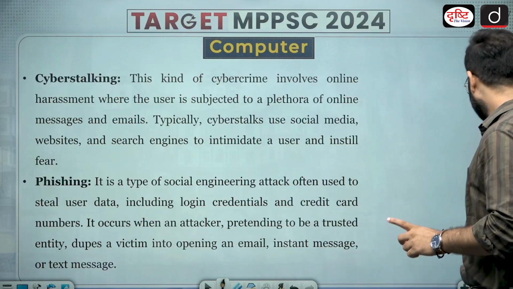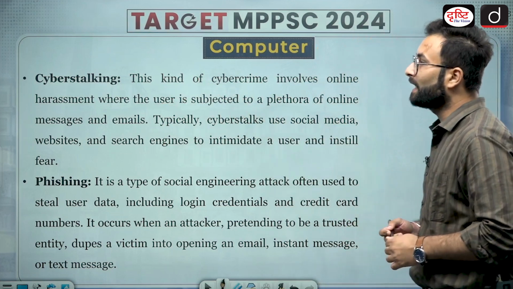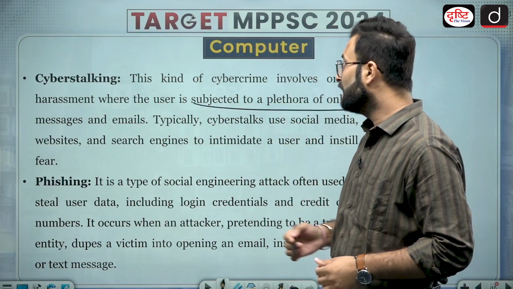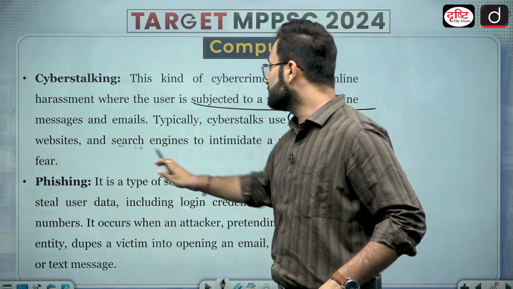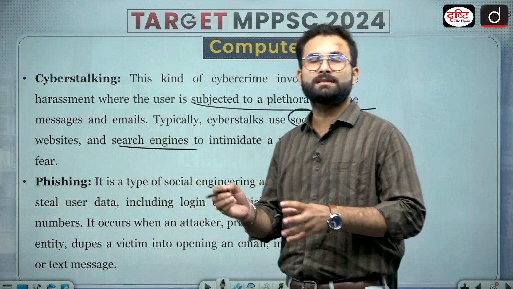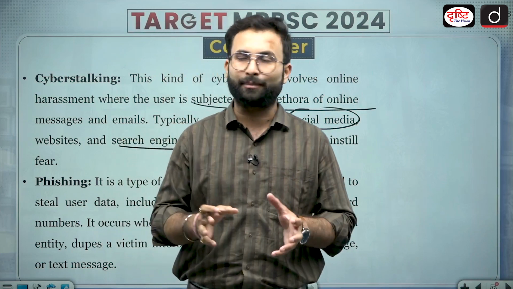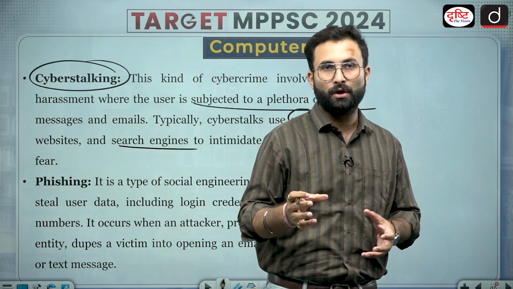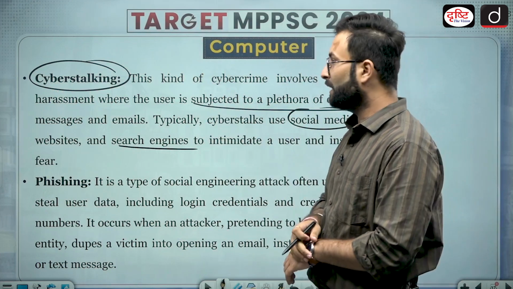Okay, now moving further, here you can say cyber stalking. This kind of cyber crime involves harassment where the user is subjected to a plethora of online messages and emails. Typically cyber stalkers are there on social media, websites, search engines, etc. So basically if someone is sending you a lot of messages, trying to threaten you, all these things are part of cyber stalking. Or someone is continuously monitoring you for some false intentions, that is basically cyber stalking.